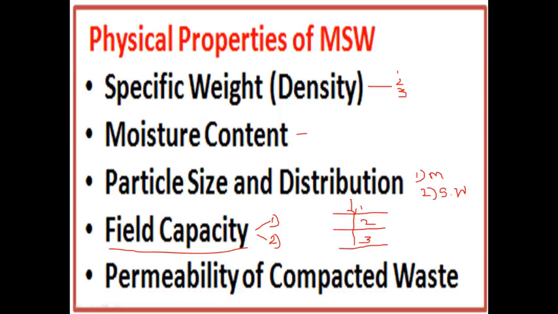There will be more leach. Leach means when you compact the solid waste, the waste water coming from that solid waste is called leachate. That is the permeability of compacted waste. So this is about the physical properties.